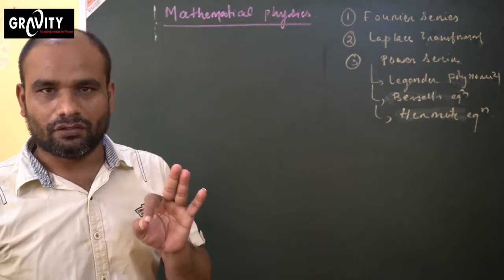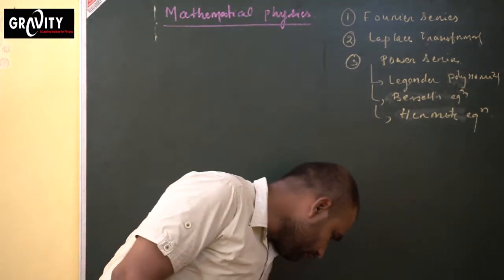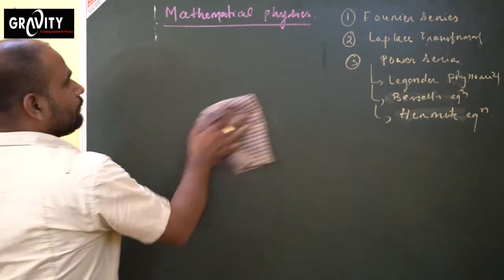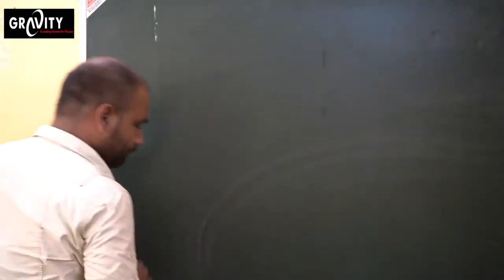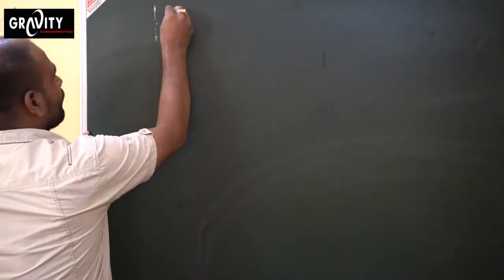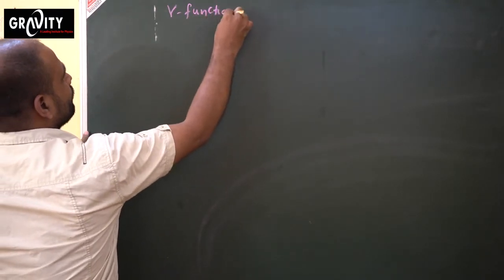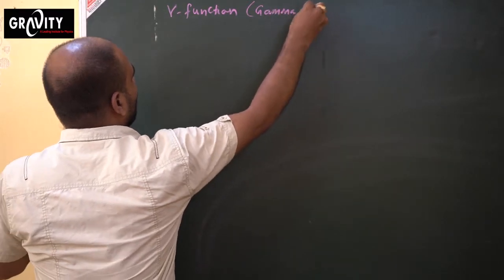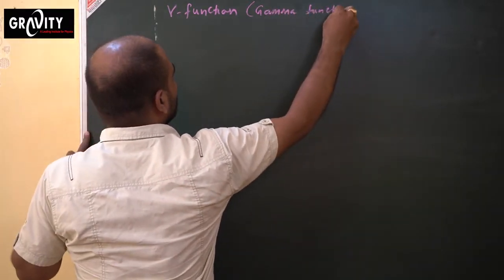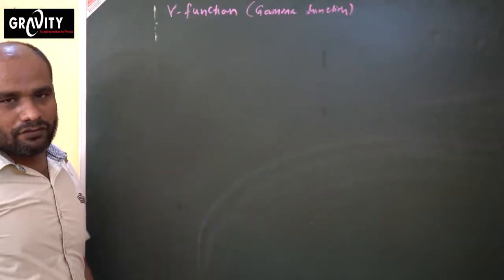So right now we discuss gamma function. This function will be used in entire physics.